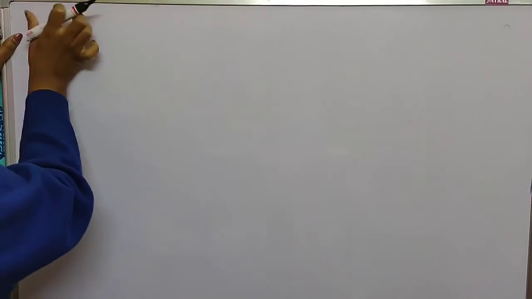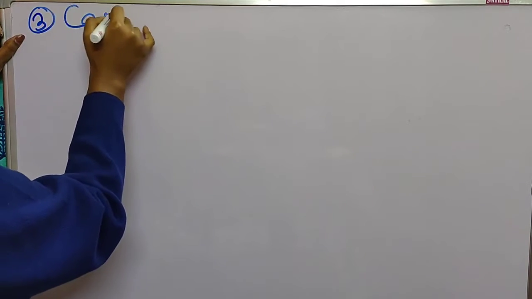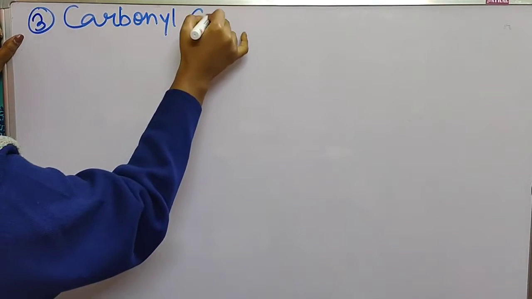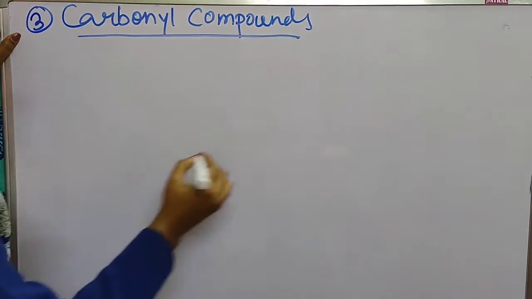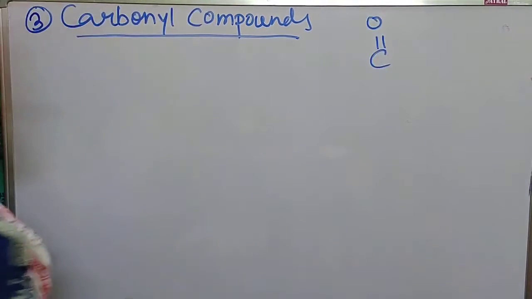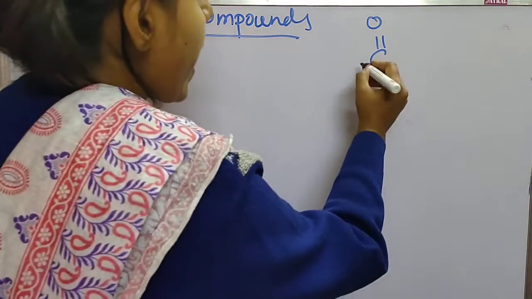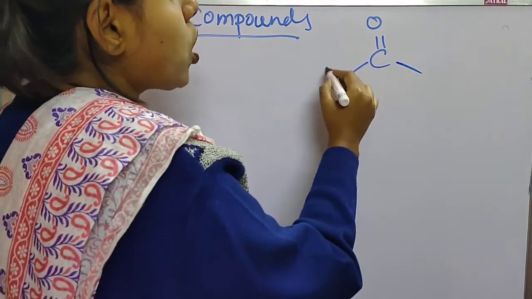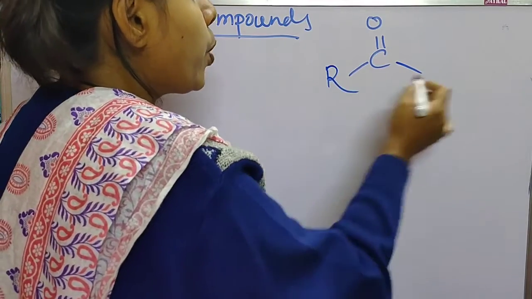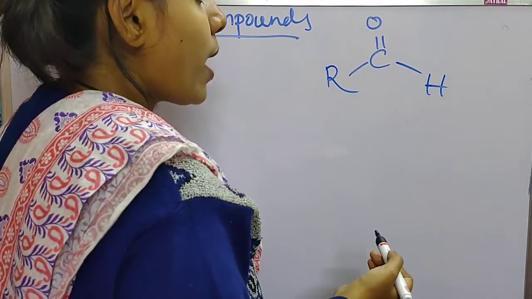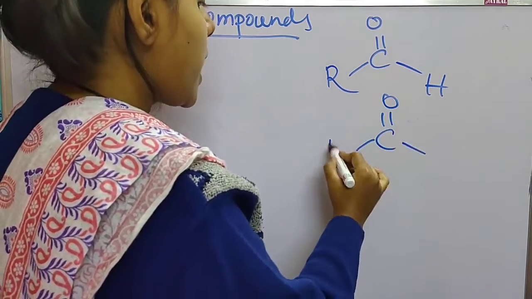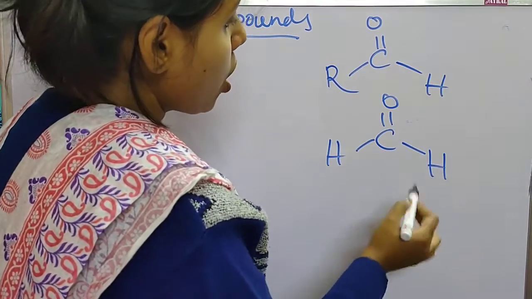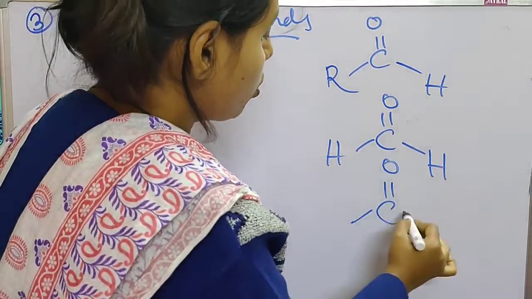Reaction number 3, reaction with carbonyl compounds. So what are carbonyl compounds? Carbonyl compounds have the CO group, C double bond oxygen. This part will be present in the carbonyl compound and another 2 bonds. Now in these 2 bonds there could be one alkyl group and one hydrogen, or on both sides there could be hydrogen, or on both sides there could be 2 alkyl groups.